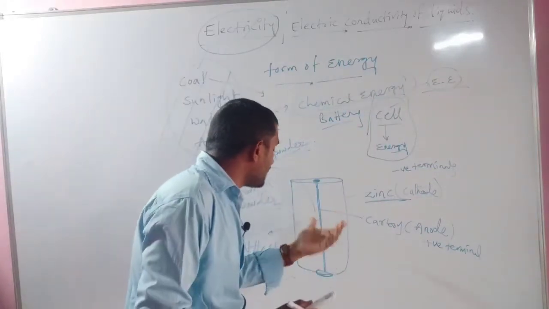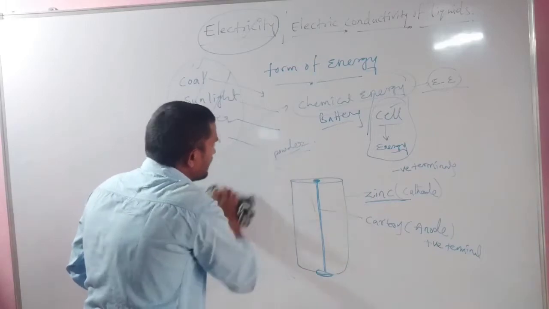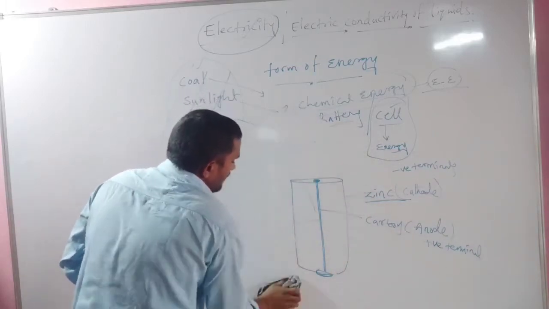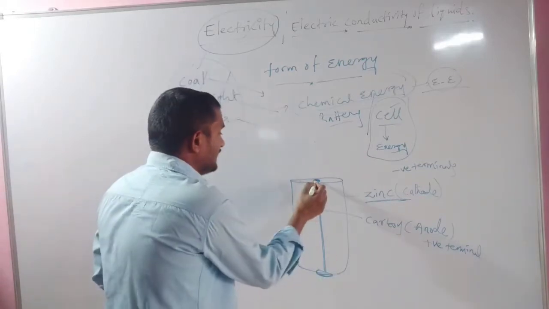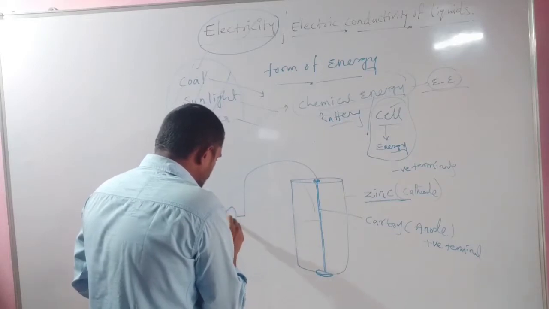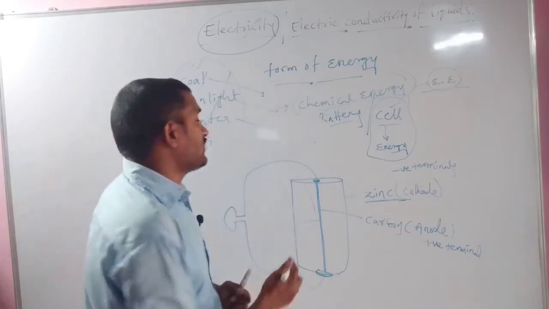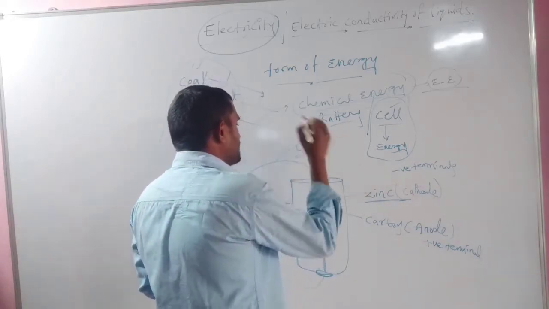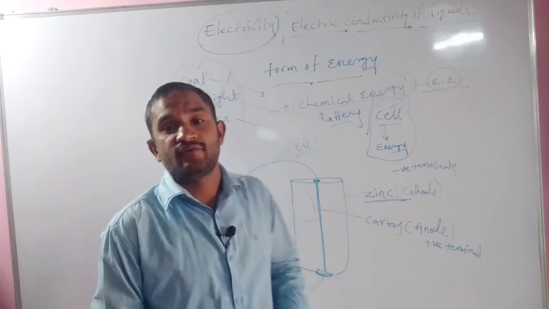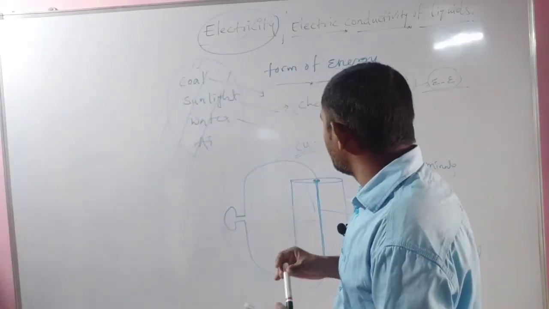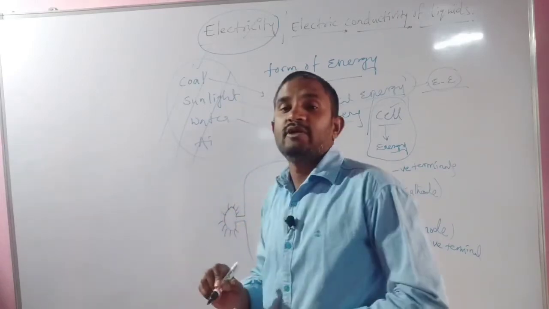How are we utilizing it? Simply, we connect the LED to this cell through the two wires available in our house. These are copper wires. Just keep them like that. At that time, when you connect the LED, the bulb will glow.